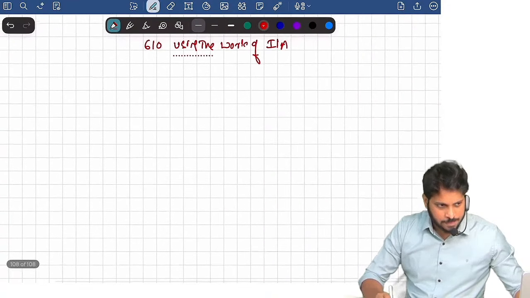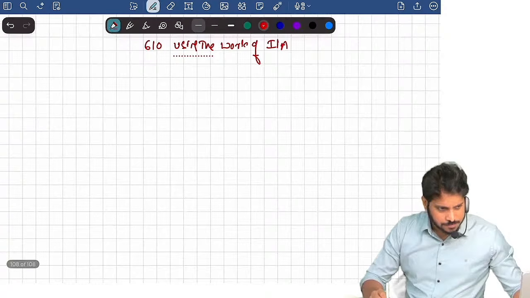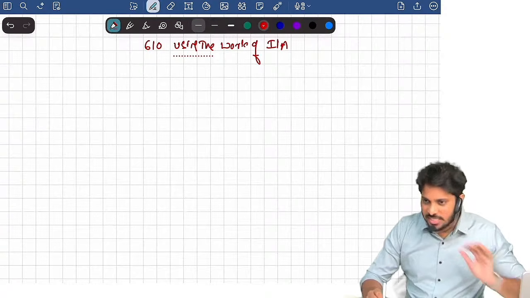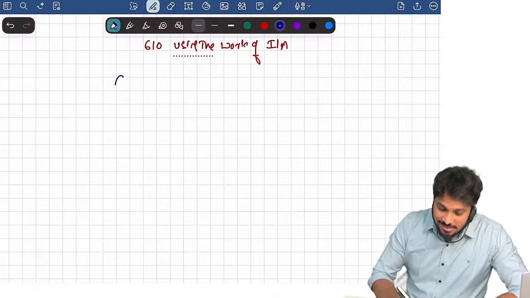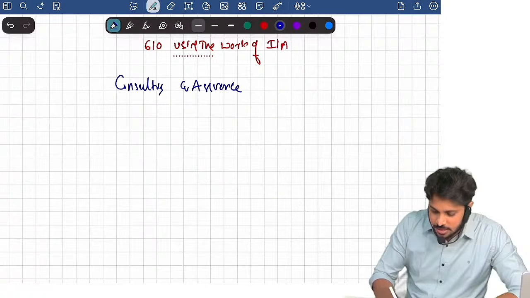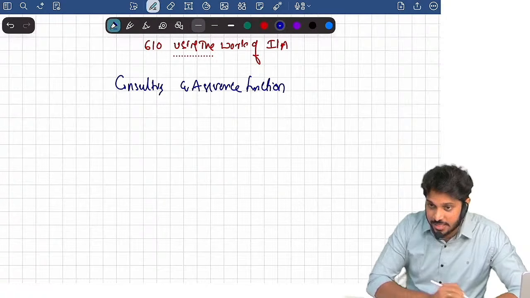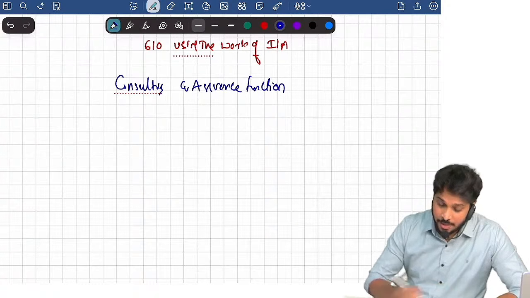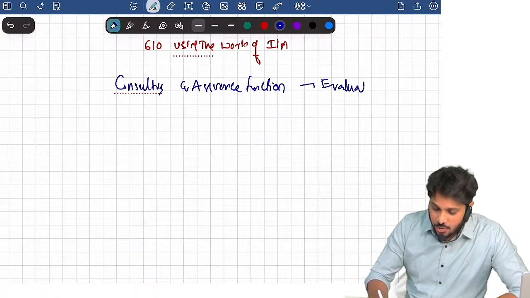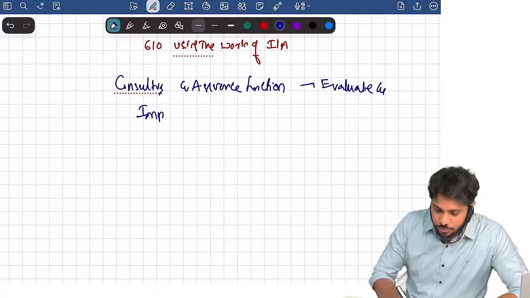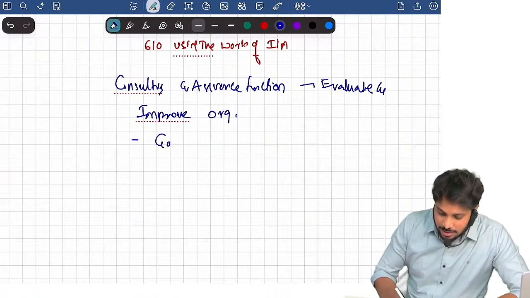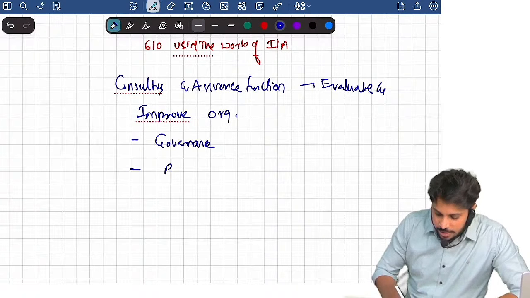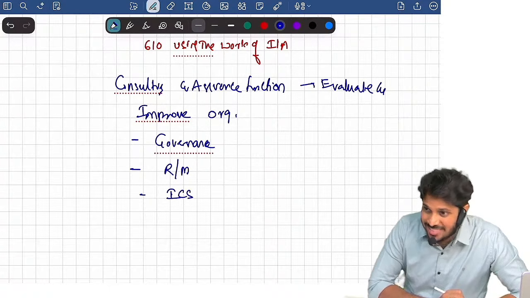Now just a minute. So what is internal audit? Internal audit is a consulting activity and assurance function where they evaluate and improve the organization's governance, the organization's risk management, the organization's internal control system.